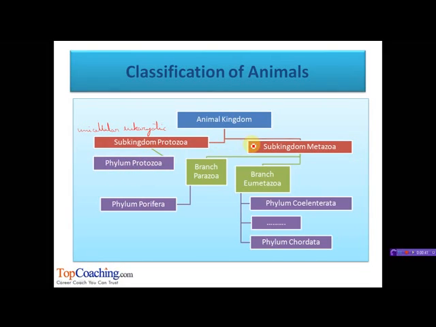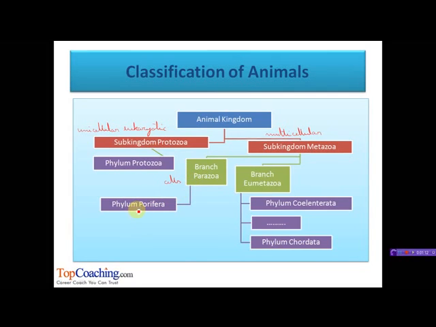The other subkingdom is Metazoa. It includes multicellular animals. On the basis of level of organization, Metazoa is further divided into two branches. The first one is branch Parazoa and the second is Eumetazoa. In Parazoa, the cells are loosely aggregated and do not form true tissues or organs.